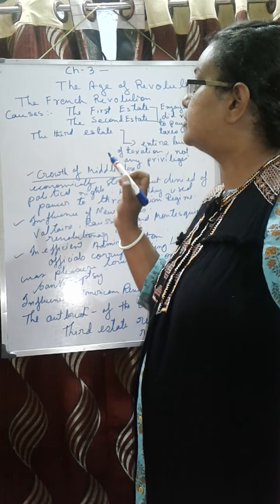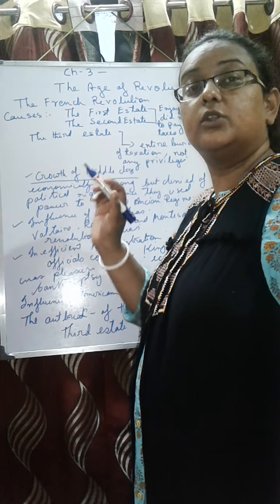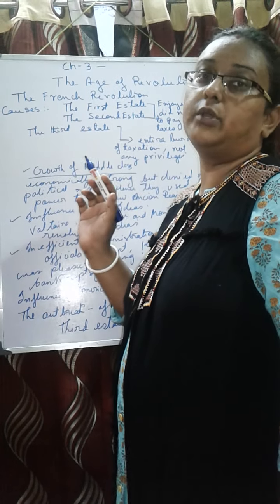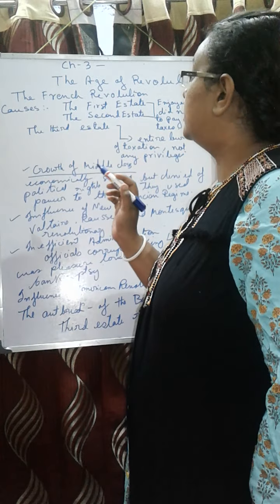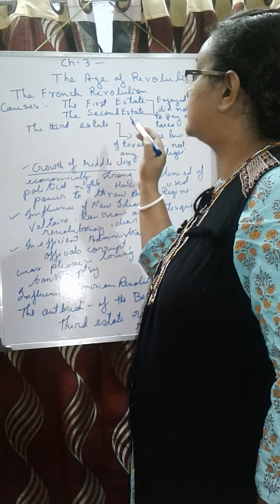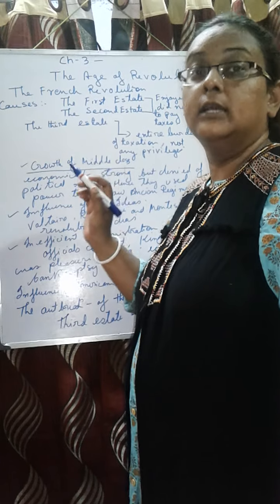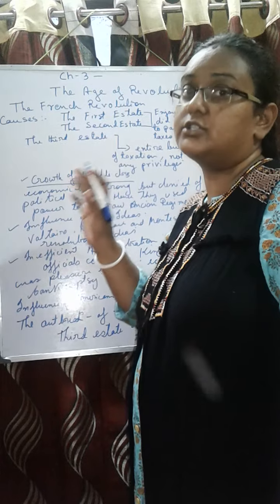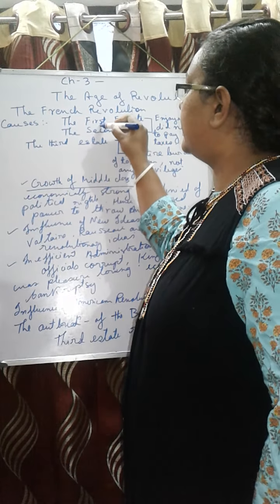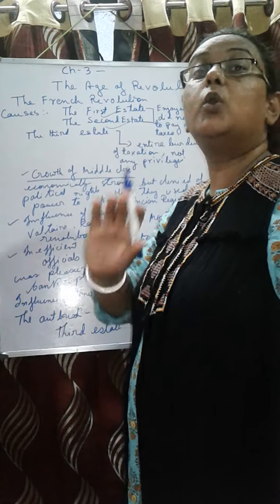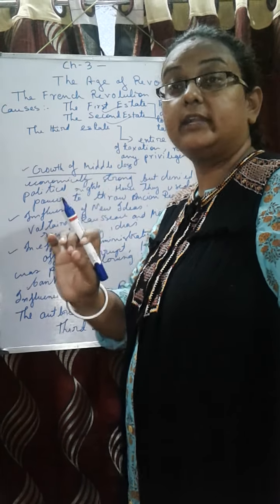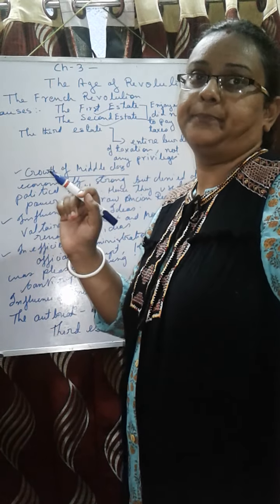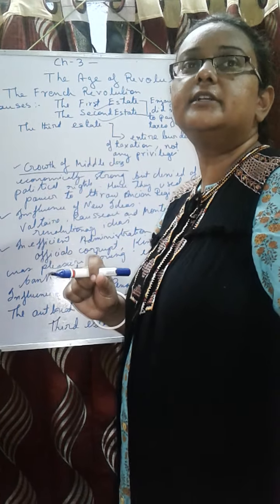The main cause of the French Revolution was the unjust social order which was going on in France due to the ancient regime. There were different estates: the first estate, the second estate and the third estate. This was a division of society in France, which was a part of the ancient regime. The first estate and the second estate enjoyed all types of privileges. In fact, they had no burden of taxation. They were ruling and also governing the third estate.